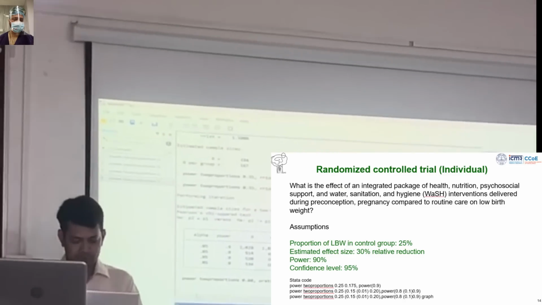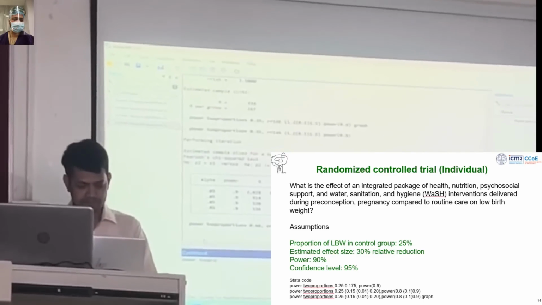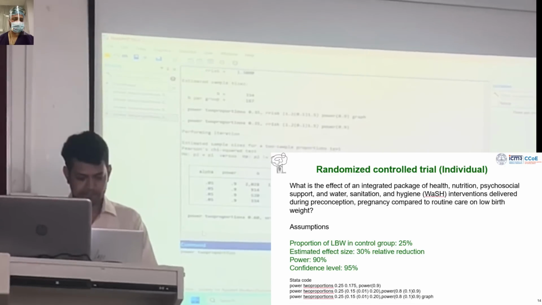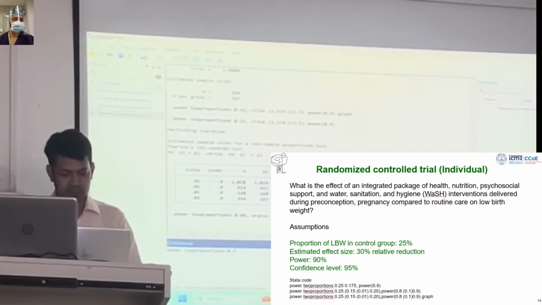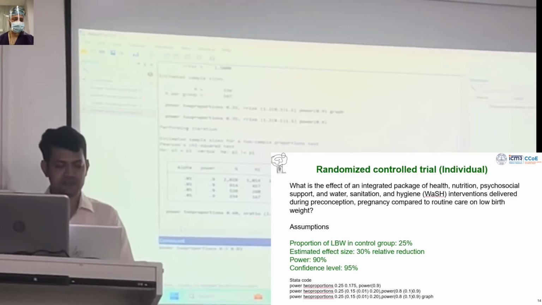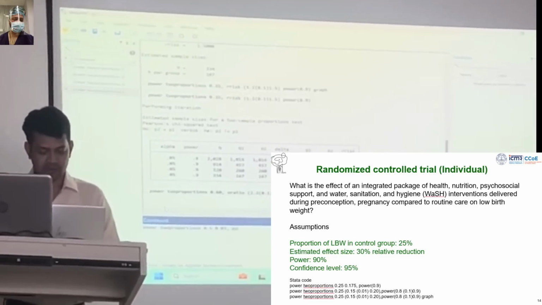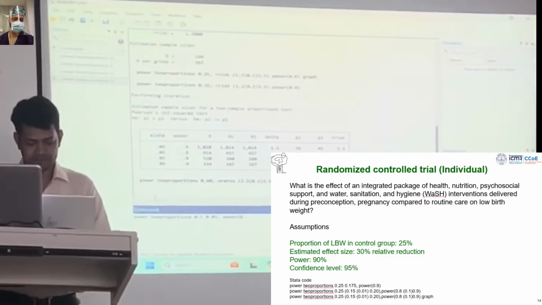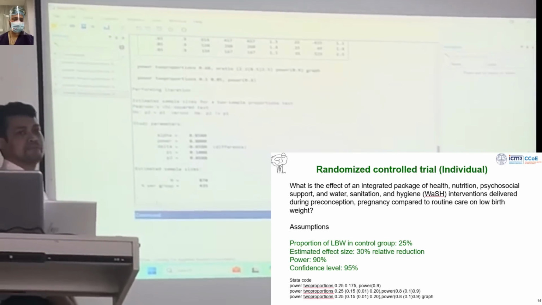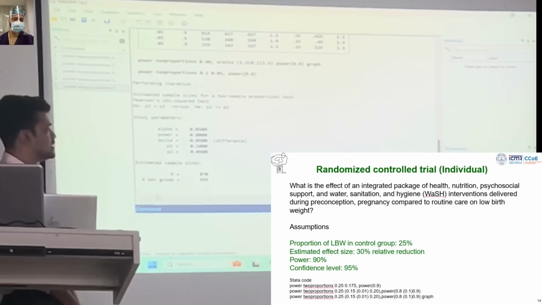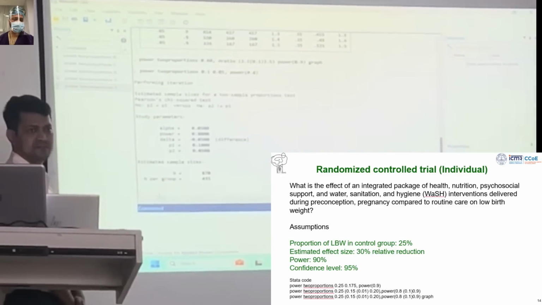So power, two proportions. In the control group you are expecting 10%, 0.1. In the intervention group we are expecting 5%. And I am calculating for 80% power. So it will be something like 435 in each group. Now we can add 20% attrition.